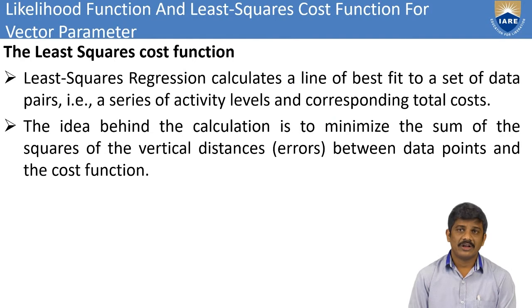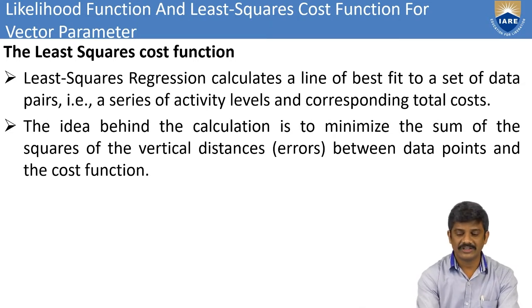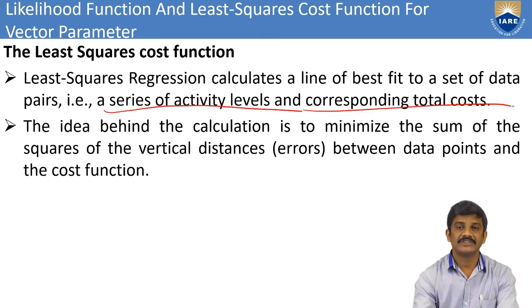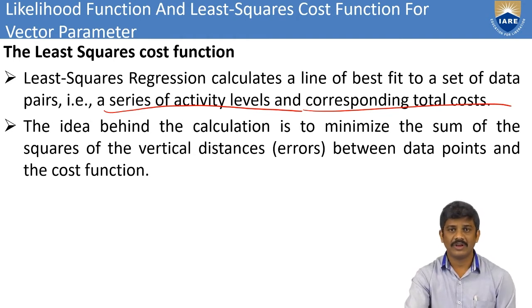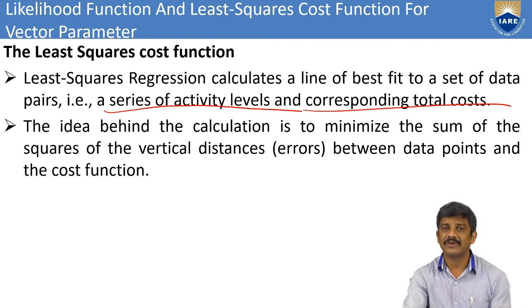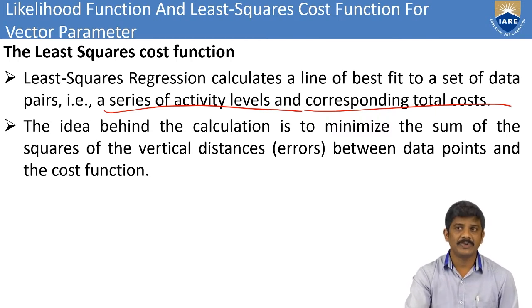Coming to the same cost function, we can do some calculation. Here the calculation finds a line of best fit to a set of data pairs. A pair means two values: a series of activity levels and the corresponding total cost. The series of activity means one by one: after the first activity level comes the second, and we take the corresponding total costs.